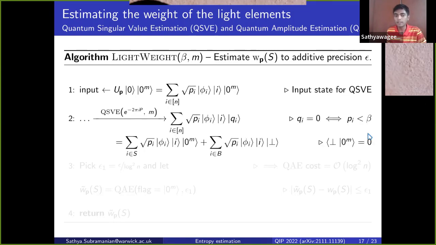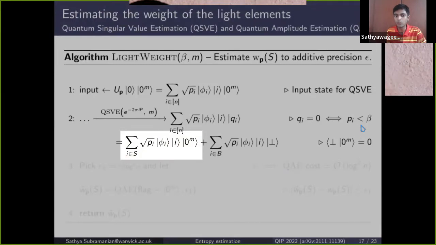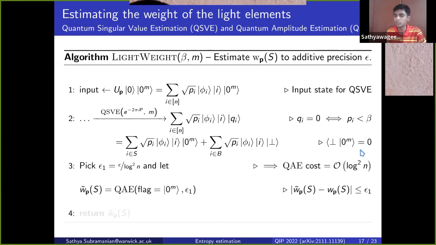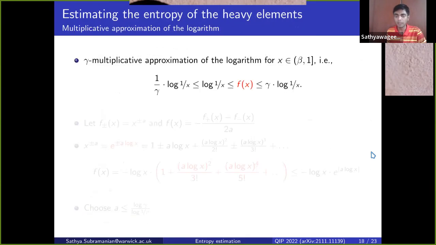So we flag the subspaces of heavy and light elements by singular value estimation in the second step here. And the first part of the first branch of the state here encodes the net weight of all the lightweight elements. So we then read that out using quantum amplitude estimation with a carefully chosen precision. So that's how we estimate the weight of the lightweight elements.